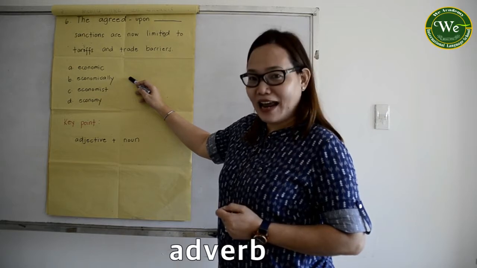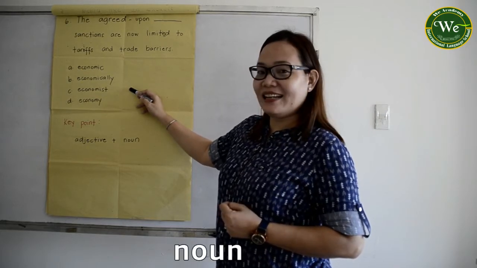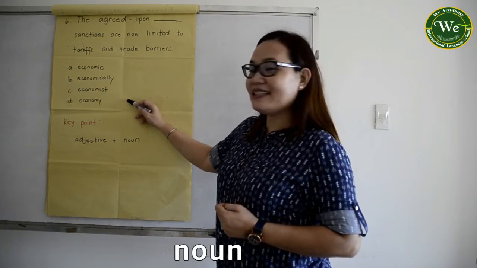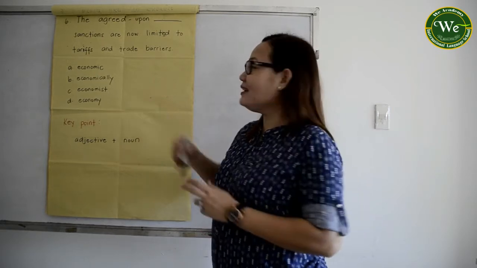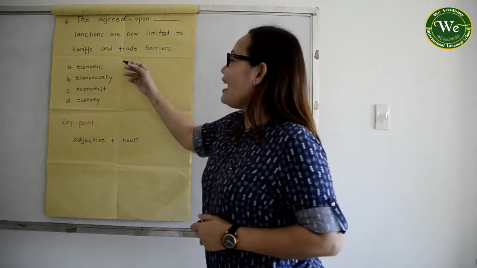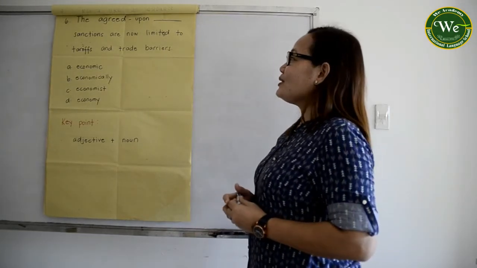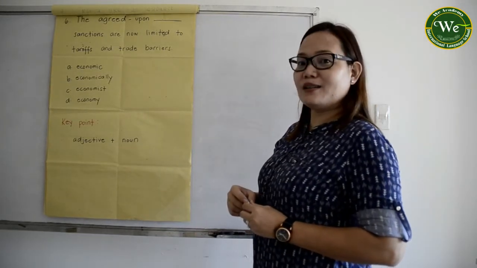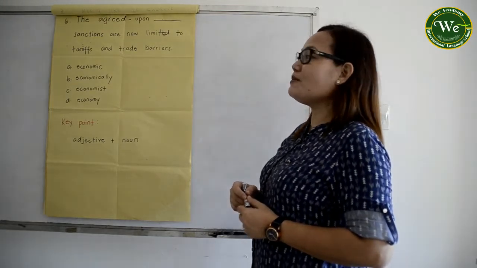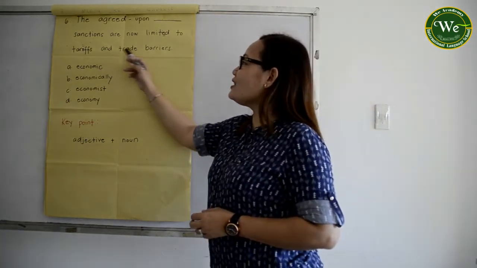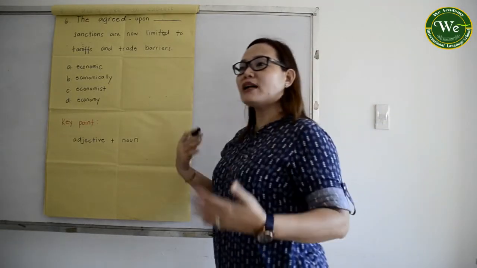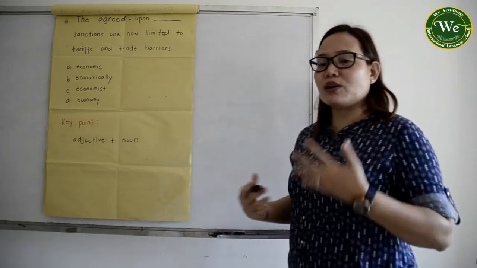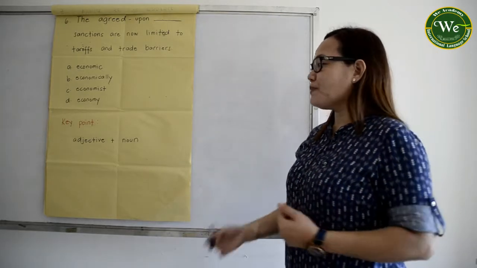Economically is an adverb. C is a noun, and D is also a noun. Which actually gives you a hint that A is the answer. So the agreed upon economic sanctions are now limited to tariffs and trade barriers. Remember that one, okay? Or go back to your basic grammar rules and patterns.